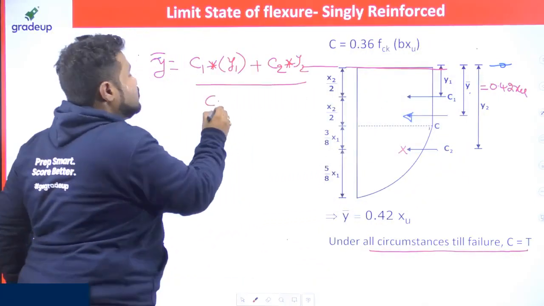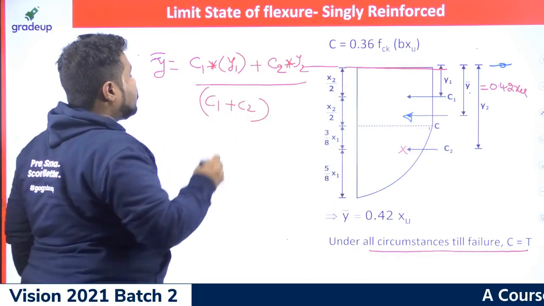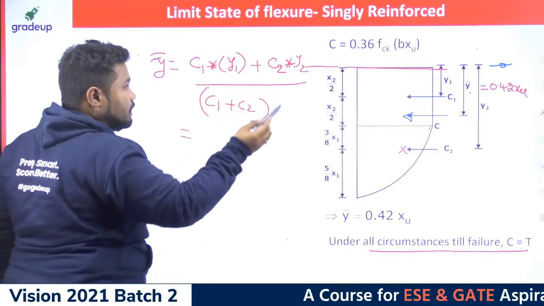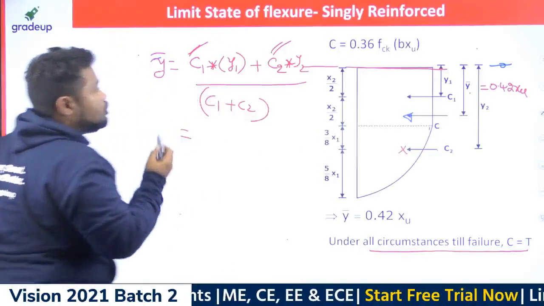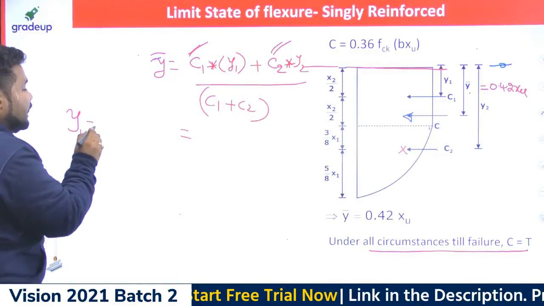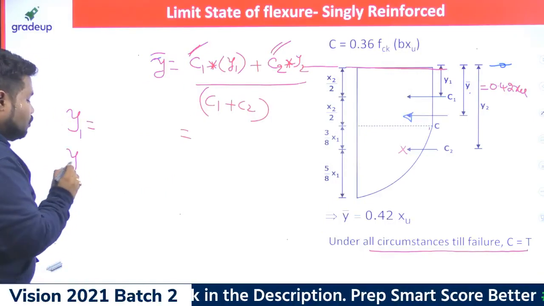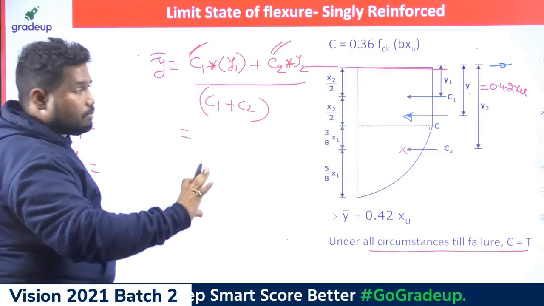Divided by C1 plus C2. If you work this out, then definitely you will get it. You already know C1, you already know C2. I just need to teach you what is the value of Y1 in terms of XU, and what is the value of Y2 in terms of XU.